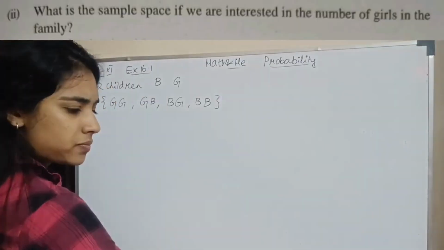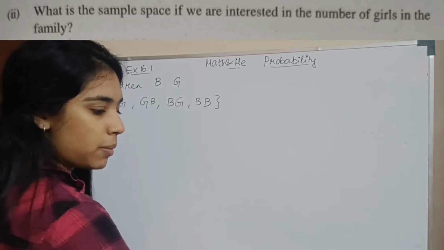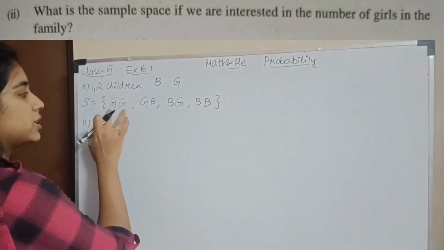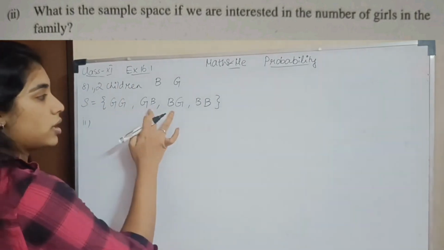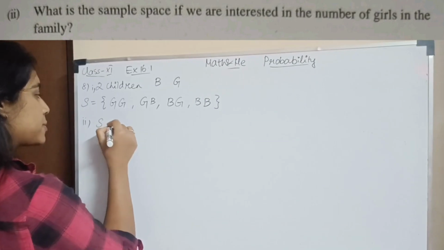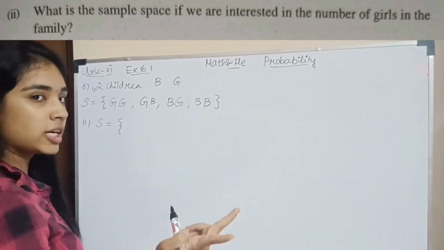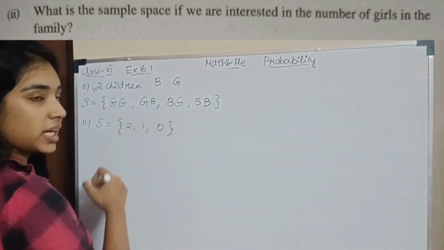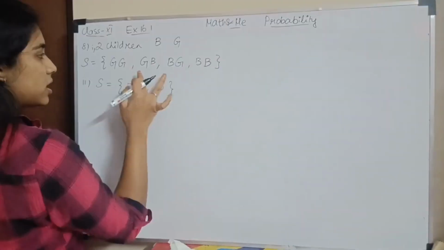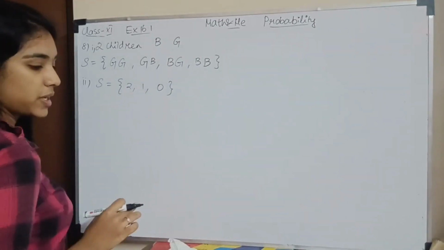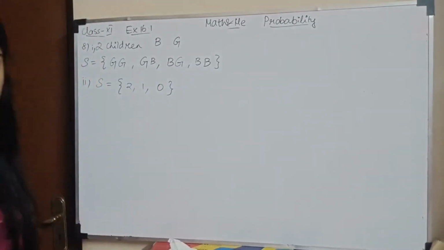Second subsection, what is the sample space if you are interested in the number of girls? Number of girls. So, girls எத்தனை பேர் இருக்காங்க? 2 பேர் இருக்காங்க, or 1 or 0. What is my sample space for the number of girls? Sample space is I can either have 2 girls in the family or 1 girl in the family or no girl. அப்படினா என்ன? 0. Family la 2 girl irukkalam, ஒரே ஒரு girl irukkalam or no girl, only boys. Okay, so this is the sample space for the number of girls. Okay.